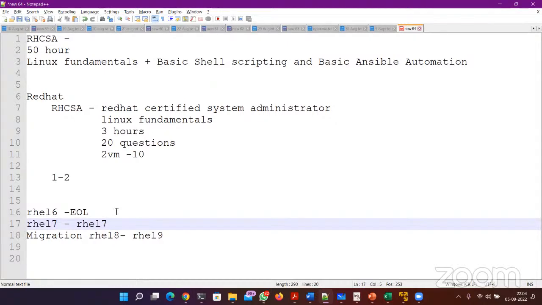Sometimes the client doesn't want to delete the previous application settings and configuration, so they want to retain everything. For them also there are some steps, although there might be some issues, and Red Hat also claims that there might be issues with these steps. So as we progress, we're going to explain all of these.